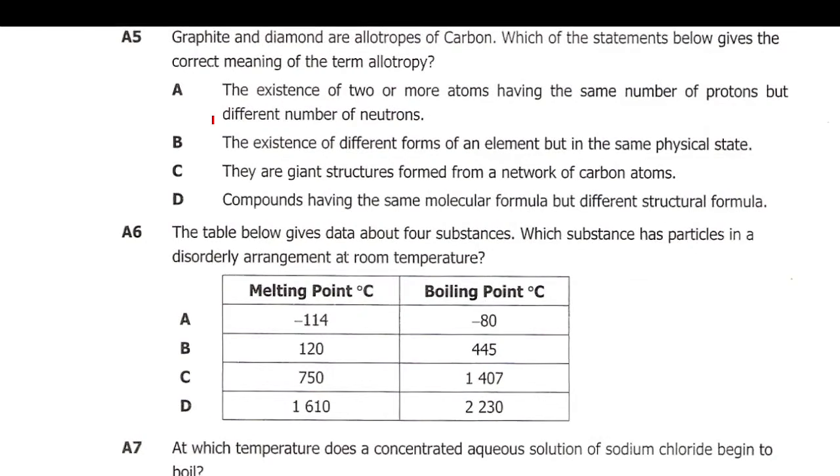Alright, question number 5 reads, graphite and diamond are allotropes of carbon. Which of the statements below gives the correct meaning of the term allotrope? So before we answer this question, you need to understand what it means by allotrope. So allotrope is the existence of an element in more than two structural forms in the same physical state.